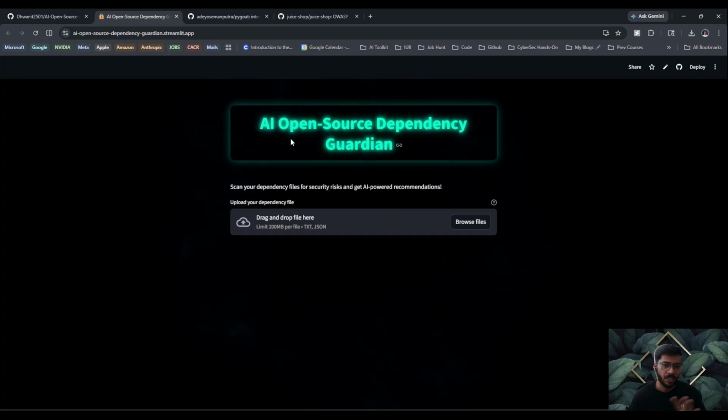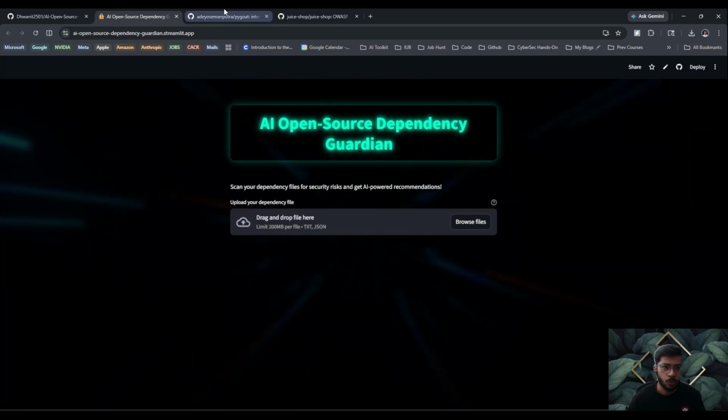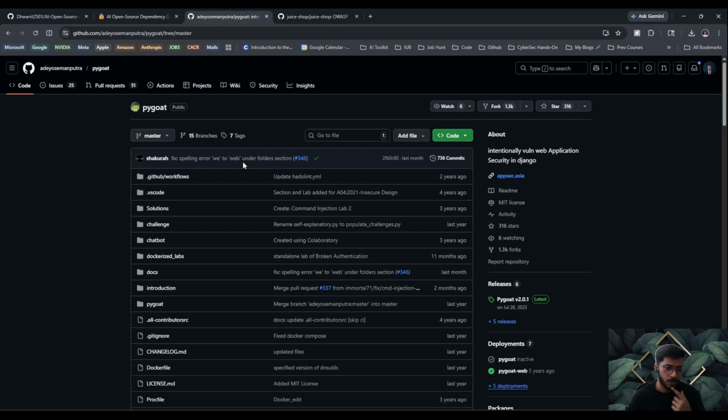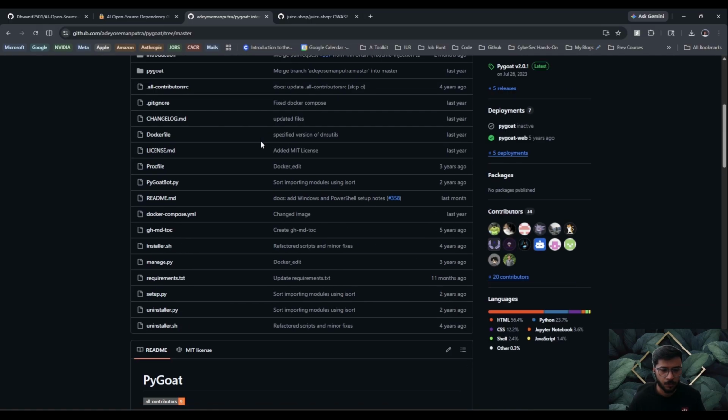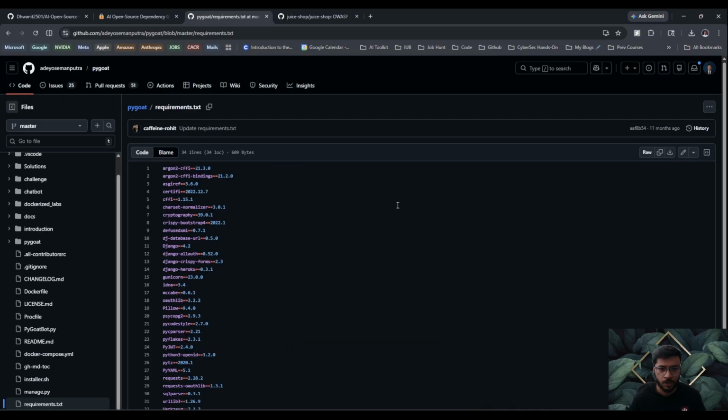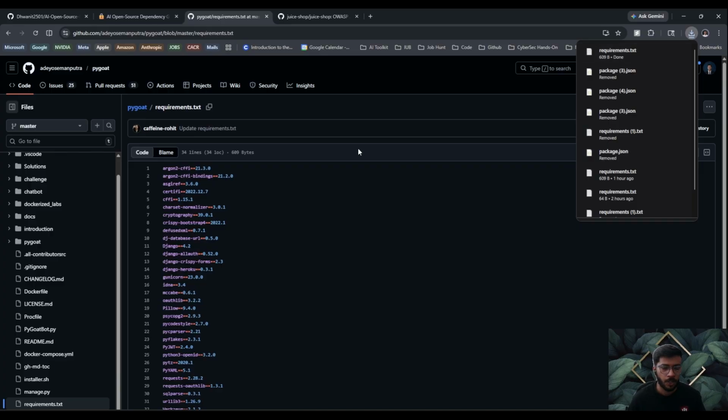So for testing purposes, I have selected two files. First is the requirements.txt from Pygoat, which is basically an intentionally vulnerable Django application used by security professionals in order to practice Python web security. So I'll be taking requirements.txt from this particular setup. So let me just download it. All right, so I do have my requirements.txt file.